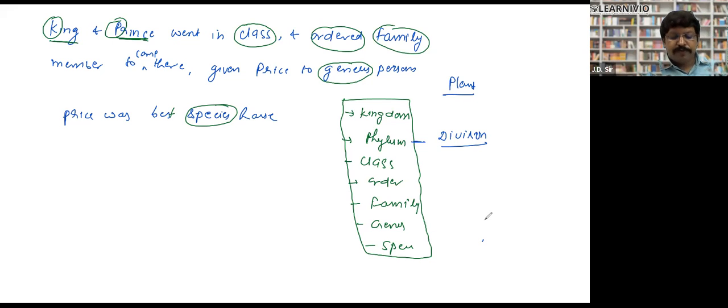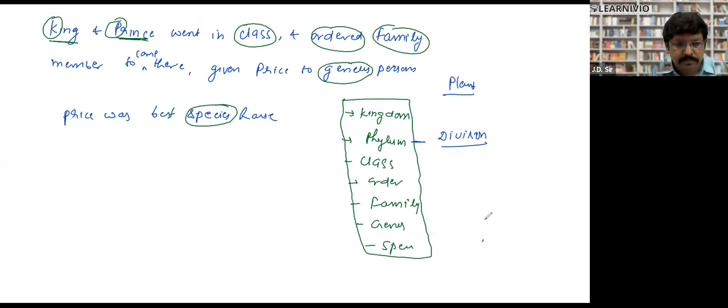So in place of phylum, we have to use division. Now do one thing. Check your first chapter in NCERT. If you have any problem, then please let me know. Otherwise, this is all about the first chapter, and this is the only important thing in the first chapter.